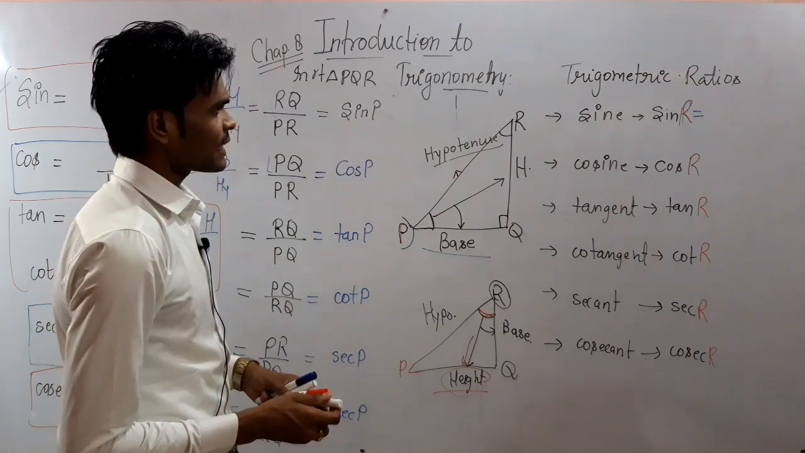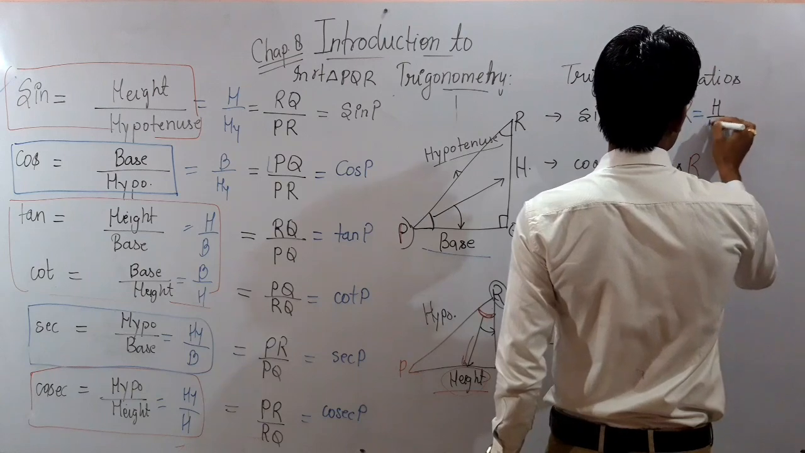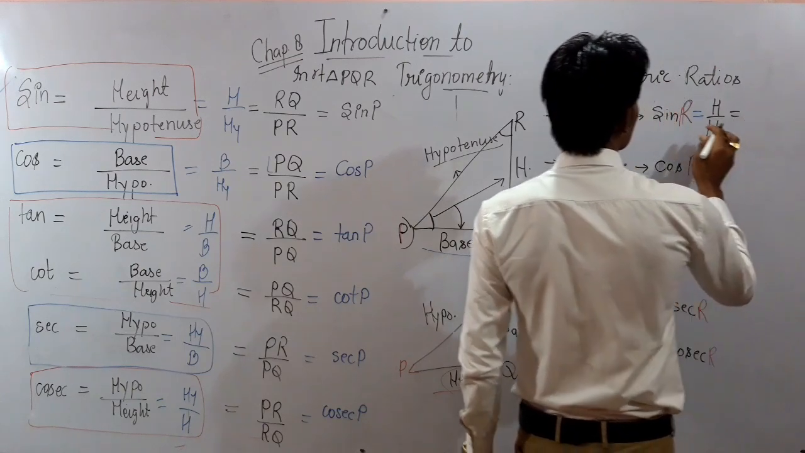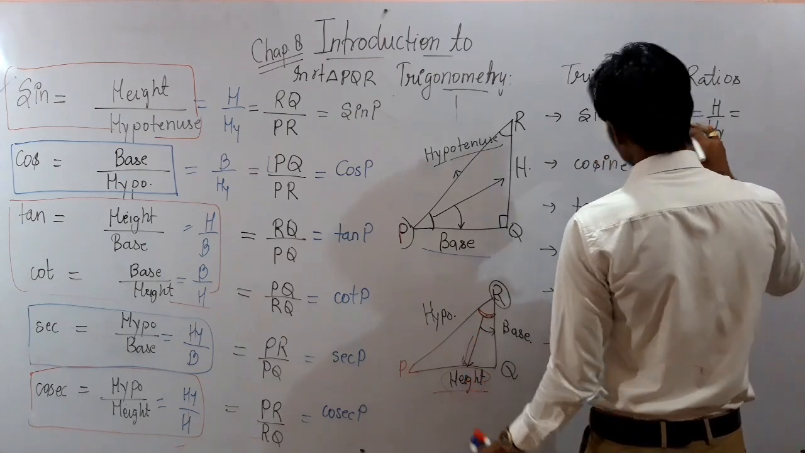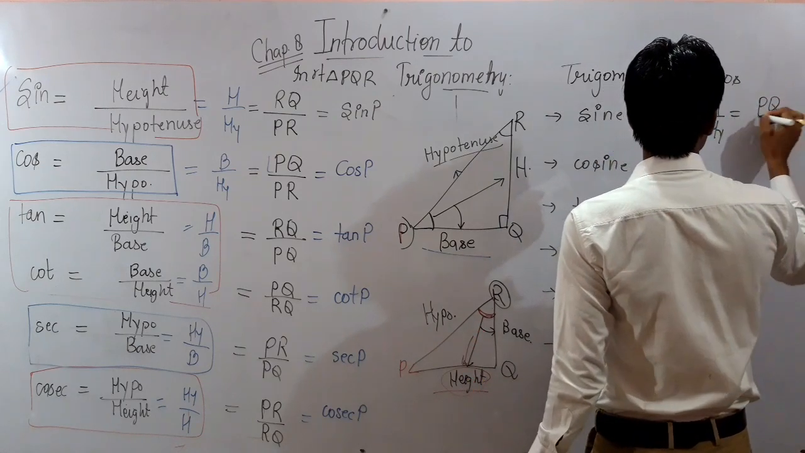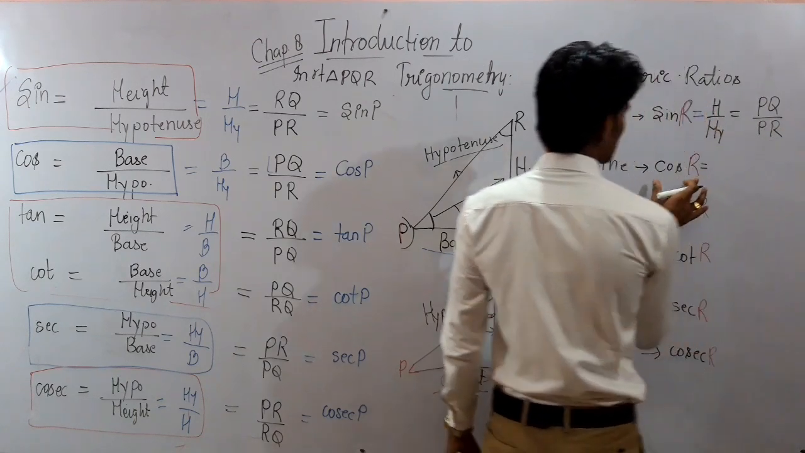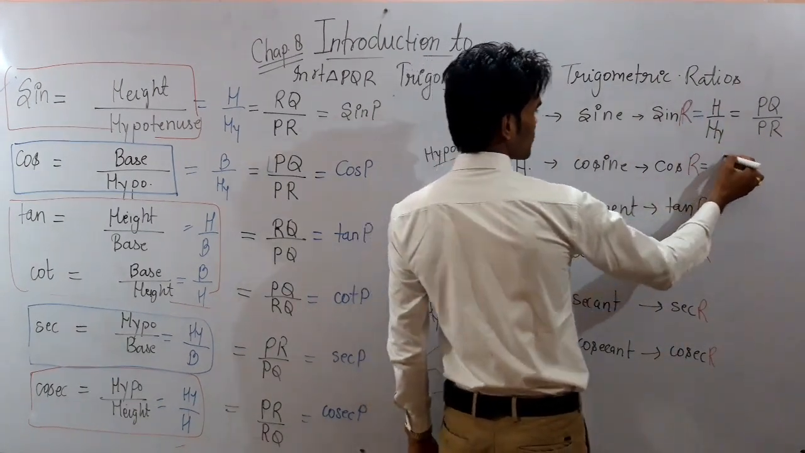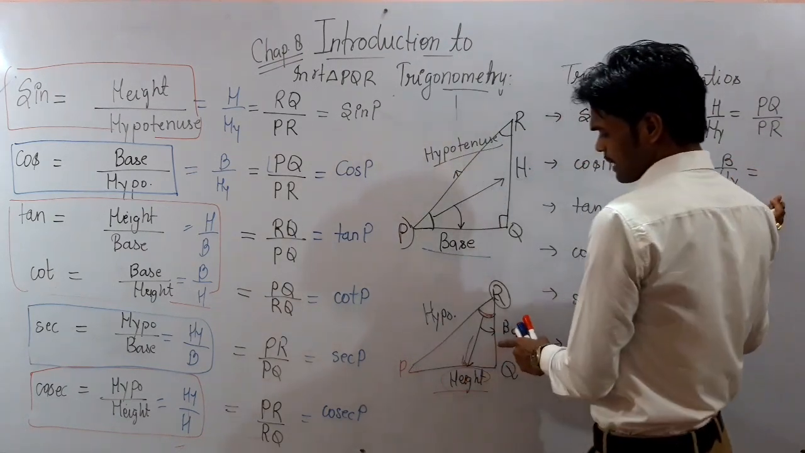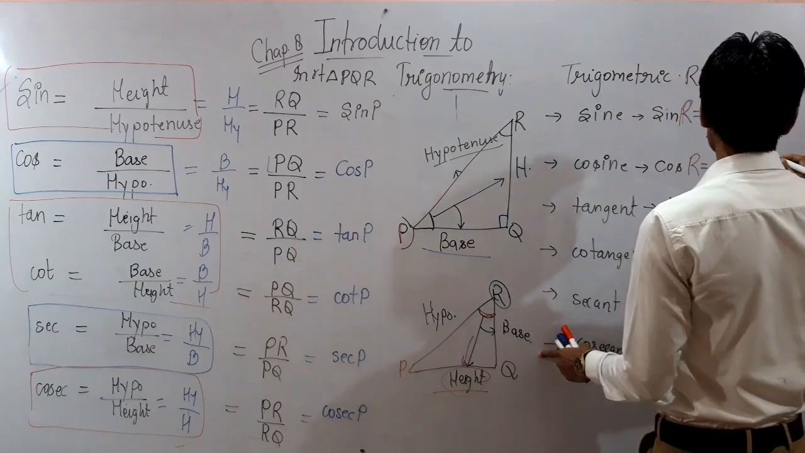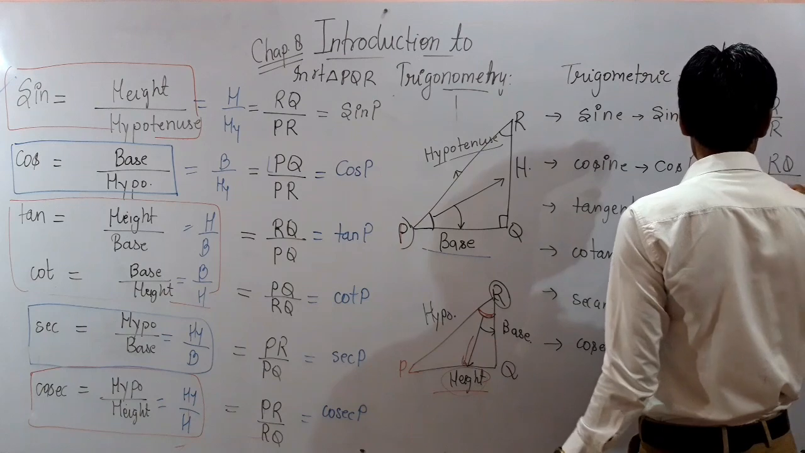So for it you can write down sin R is equal to height upon hypotenuse. So what will it be? See here from the figure, height upon hypotenuse. So height is PQ, so it will be PQ by PR. Is that clear? Next one is cos. Cos is the ratio of base and hypotenuse. From the figure you can find here base is RQ, so base will be RQ and the hypotenuse will be PR.